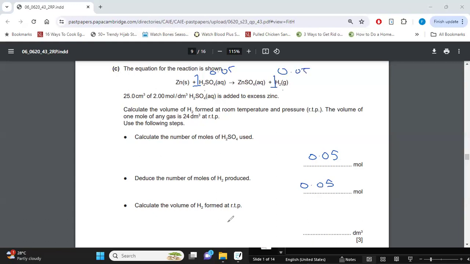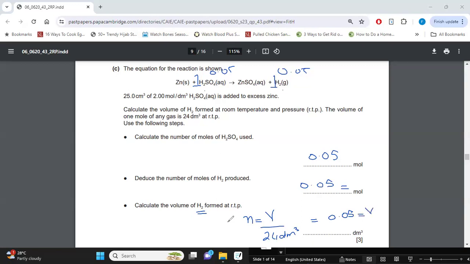Right? Now, when we talk about our moles of hydrogen, they are 0.05. Hydrogen is a gas. The formula we use for gas is moles is equal to volume of a gas divided by 24 dm cube. The moles of a gas are 0.05, right? We just got them over here.